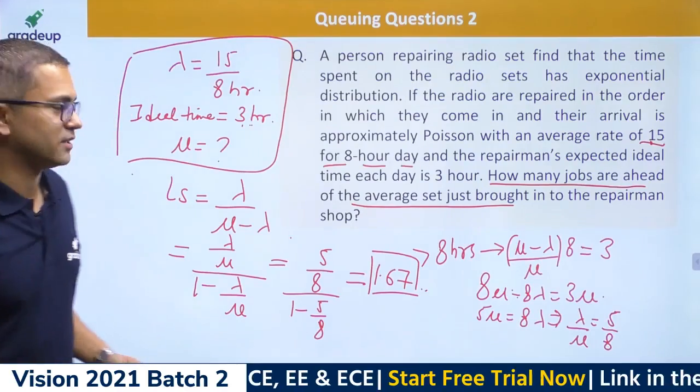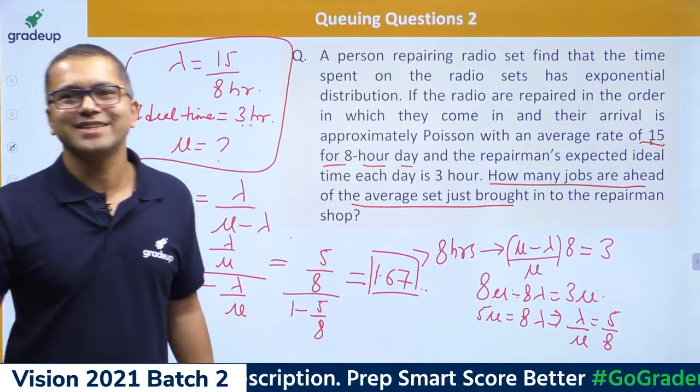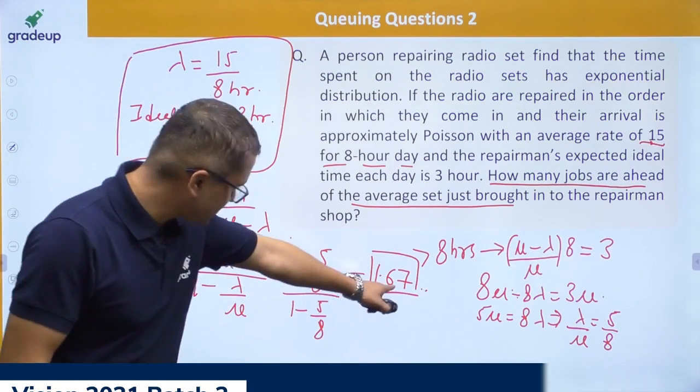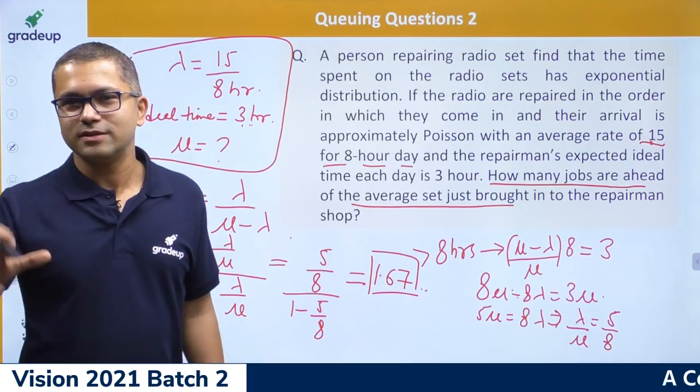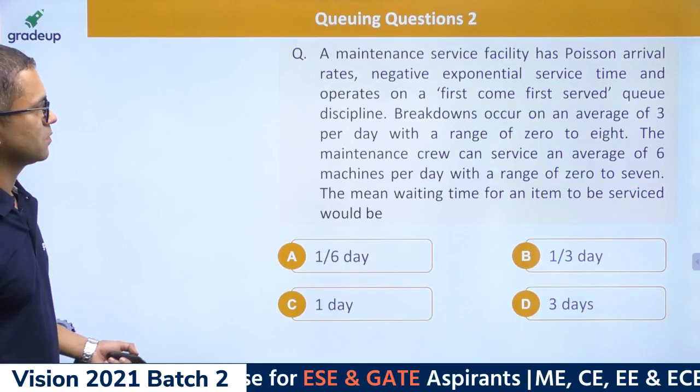Okay, so 1.67 is the answer, because this is an average, and we have already talked about this. It cannot be 2. An average can be in points and decimals. So it has to be 1.67. Next question.